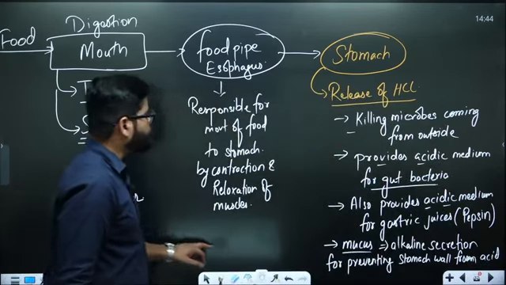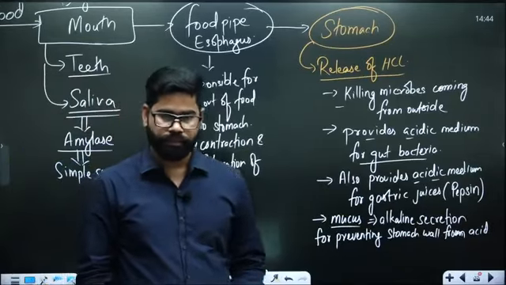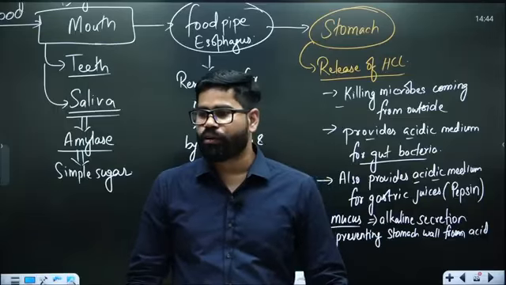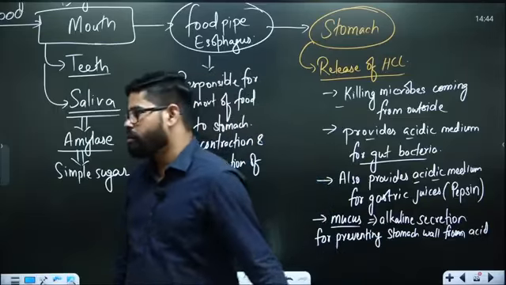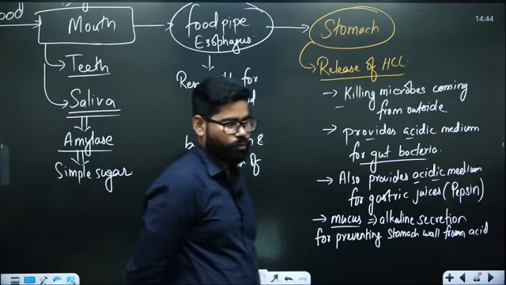So there is also presence of this mucus, which is an alkaline secretion. There is so much HCl, so HCl can cause damage to the stomach wall. For that purpose we are having this mucus. So it is preventing any such damage to the stomach wall.